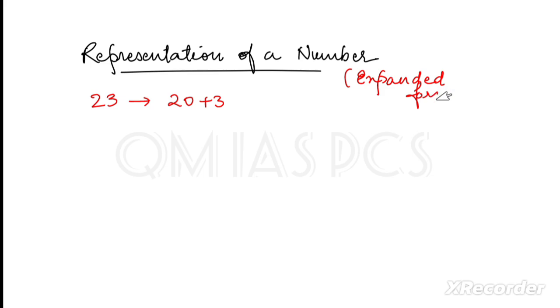Expanded form. In mathematics, if you write AB, it means multiplication of a and b. But if we are representing a number, like in place of 2 I have written a, in place of 3 I have written b, it should be 10a plus b. a is in the tens place, b is in the ones place, that's why 10a plus b.